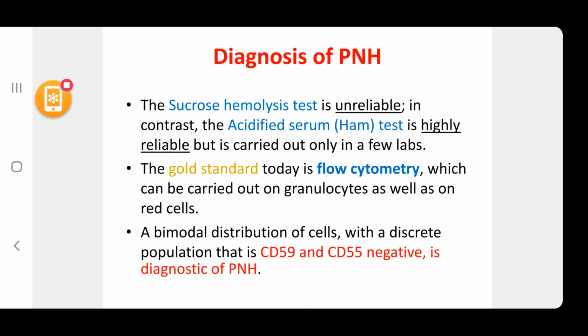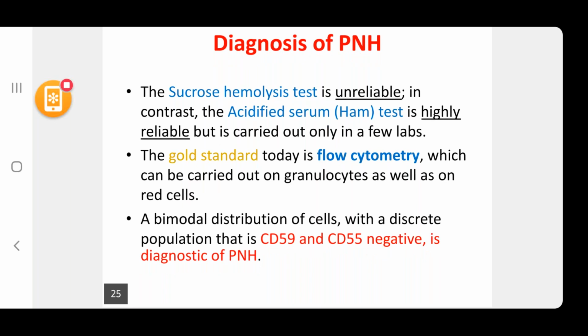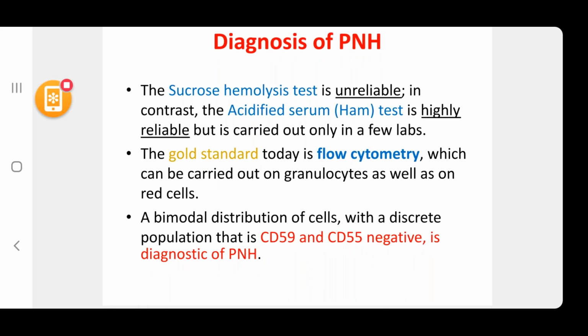The gold standard today is flow cytometry, which can be carried out on granulocytes as well as on red cells. A bimodal distribution of cells with a discrete population that is CD59 and CD55 negative is diagnostic of PNH. So a bimodal distribution of cells is seen. A few of the cells are normal, a few of the cells are abnormal.